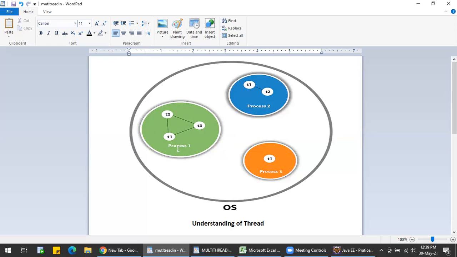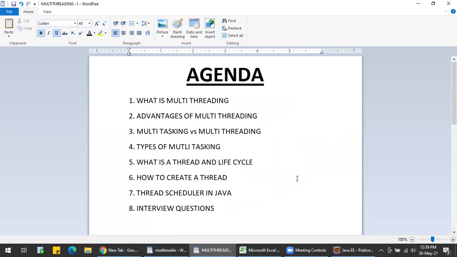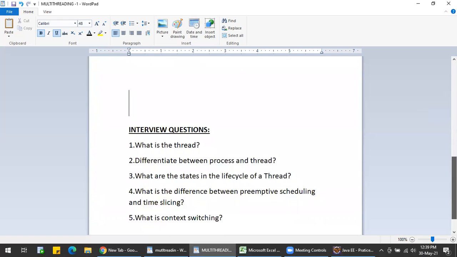A process can be cut down into pieces, which means threads. The small portion of a process is nothing but a thread. That's what the difference between process and thread is. Now I hope I finished all the topics here. Okay, now let us go to the interview questions.